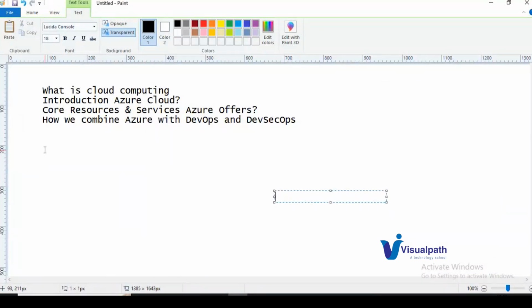So today's demo, we'll try to cover all these four agenda items. First, we'll check what is cloud computing, an introduction to Azure cloud, and the core resources and services which Azure offers. And we will see how to combine Azure with our DevOps and DevSecOps. Ultimately, if you add any cloud, we need to use it in our deployments or in DevOps practices, right? So that we will check.